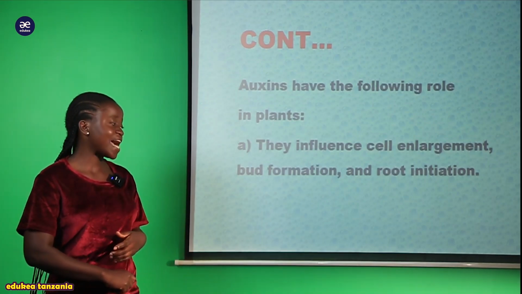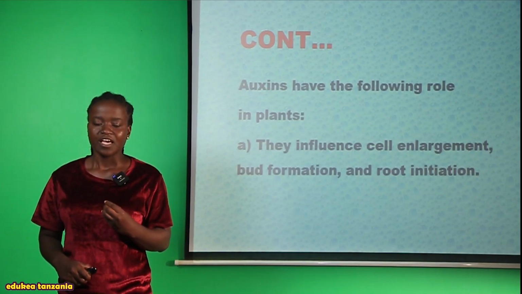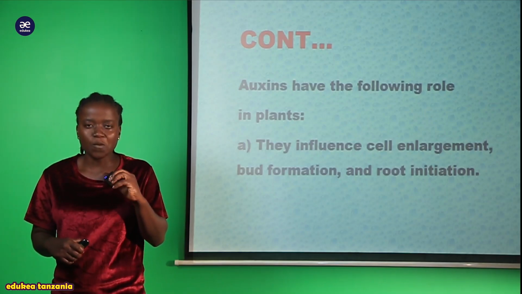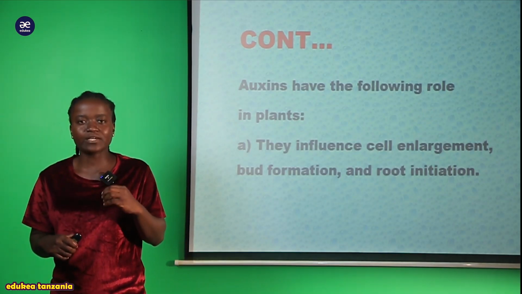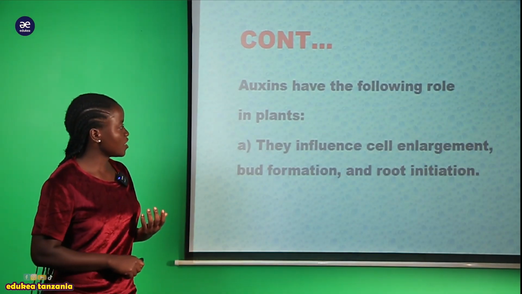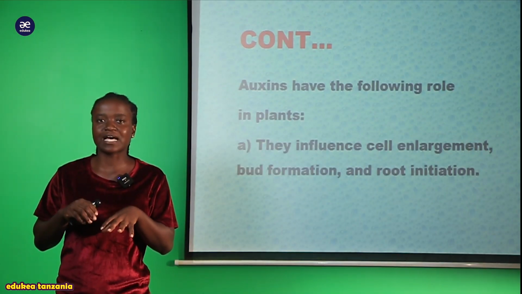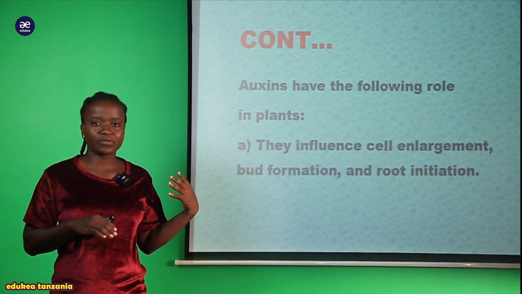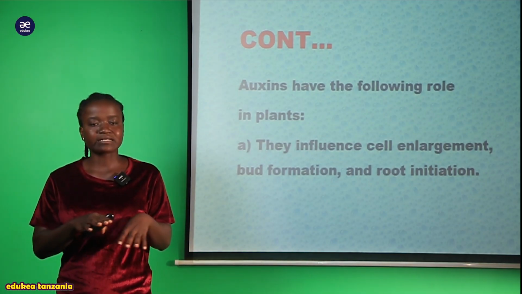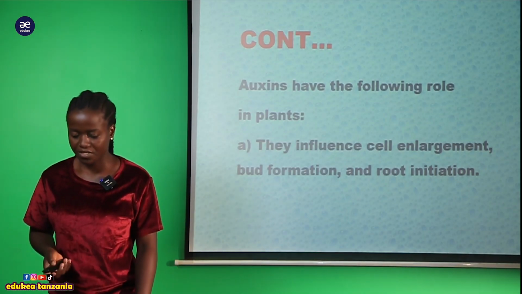And not only that, bud formation, the initiation of a branch. The initial point of a branch that is occurring within a plant is what we call bud formation. And also it is involved in root initiation. Kule mwanzoni kabisa root inapoanza kuchomoza. So this auxin hormone is responsible for initiation of the root. Root inaweza ikasambaa vizuri kabisa within the soil is due to the presence of this auxin hormone.